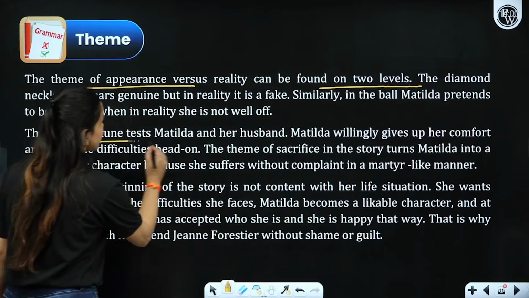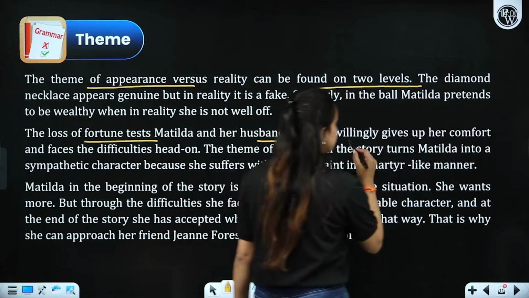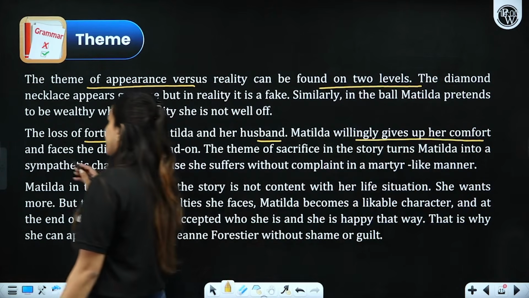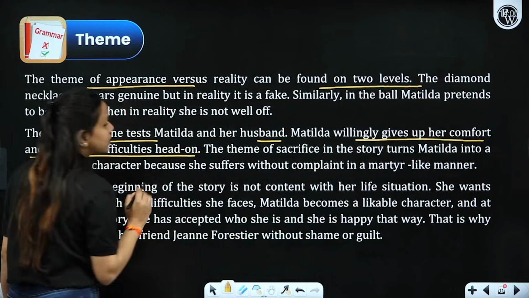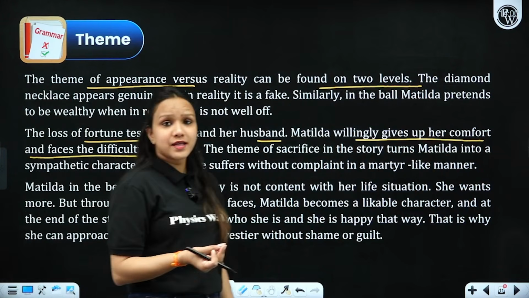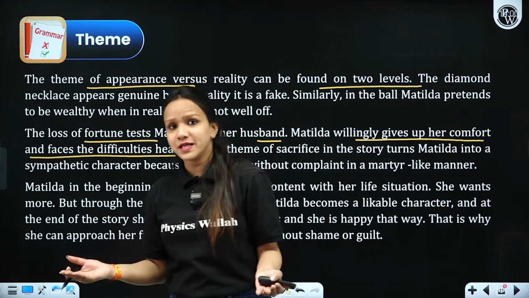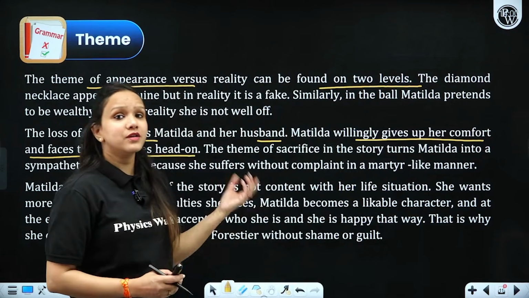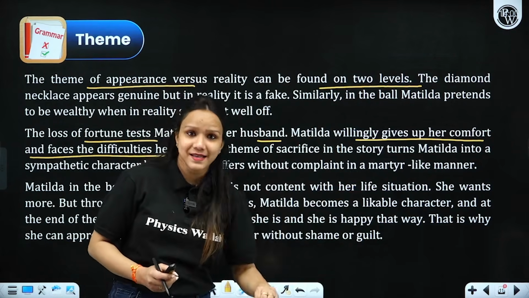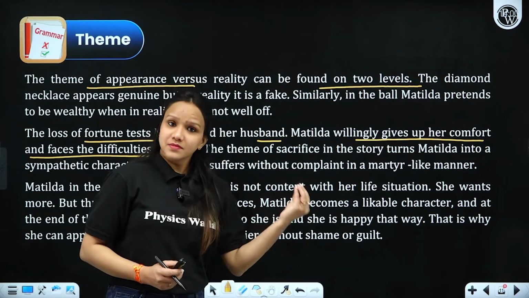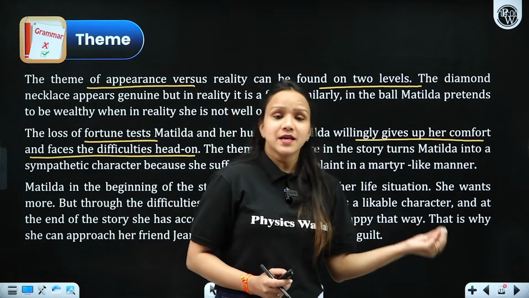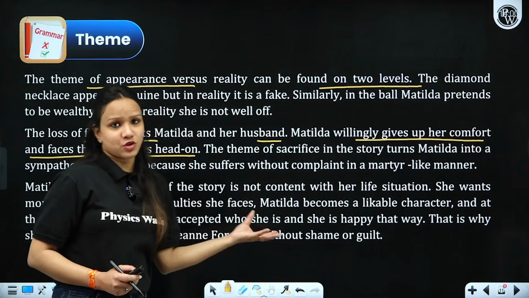Then the loss of the fortune tested Matilda and her husband. She willingly gives up her comfort, right? Earlier she had a cook at her place, she had a maid also, right? She did not have to do much household work, right? And she used to focus more on her beauty. But by the time they had to live the life in poverty due to that lost necklace, just because they had to take a loan as well, it made her physically and mentally exhausted, right?